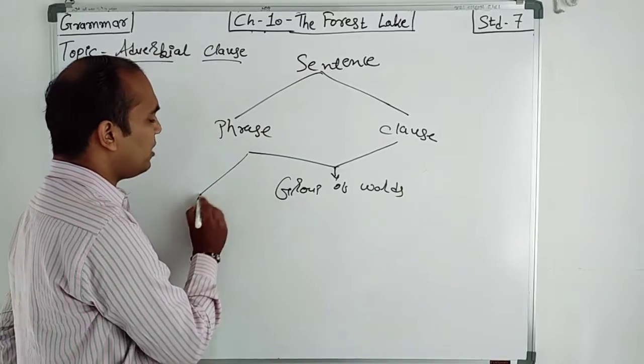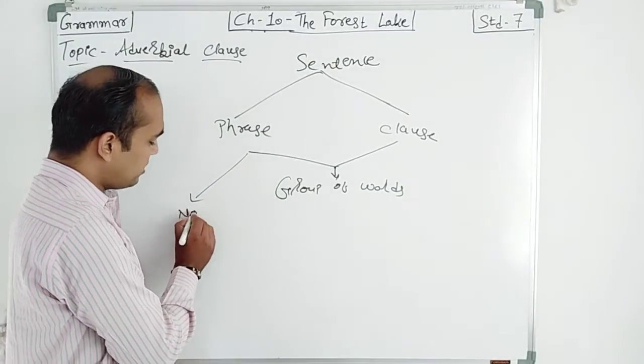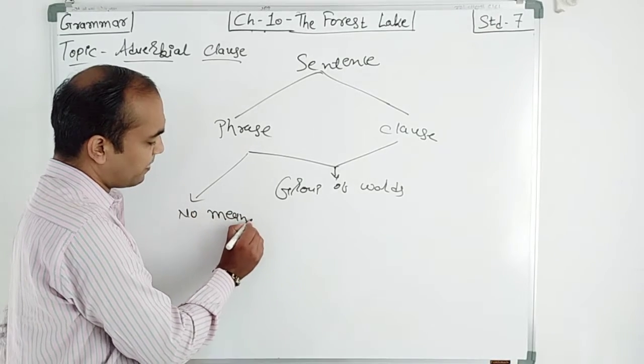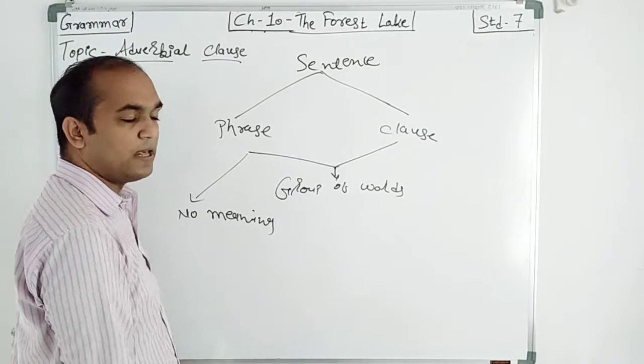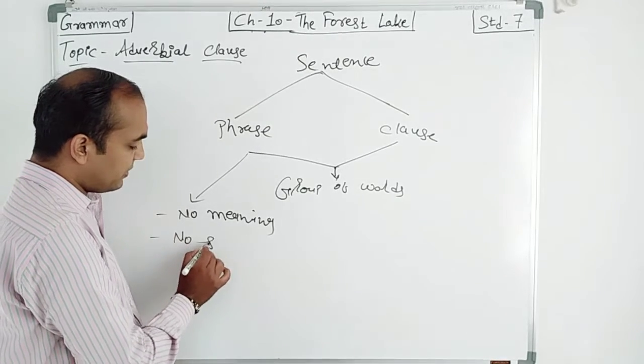Here, a phrase is a group of words which has no meaning, right? Number two, no subject.